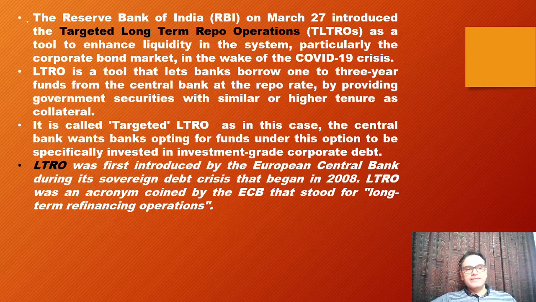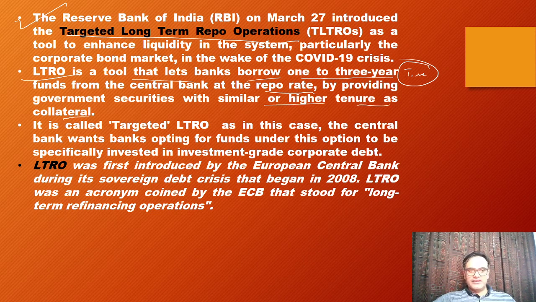Then another thing which has been in news, that is RBI on March 27 introduced targeted long-term repo operations. So generally the repo operations are for a short-term period. This was a long-term repo operation which particularly came into news in this. So LTRO or long-term repo operation is a tool that lets banks borrow from 1 to 3 years. So you should know the time period. Okay. So 1 to 3 year funds from the central bank at repo rate by providing government securities with similar or higher tenure as collateral.